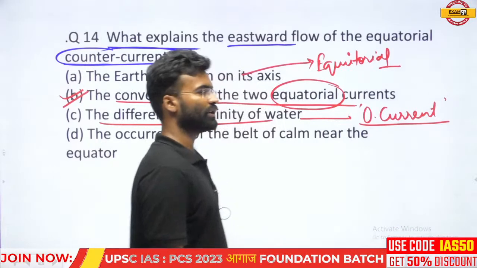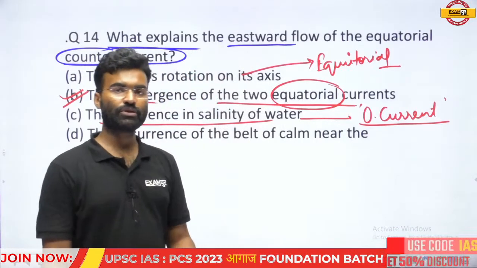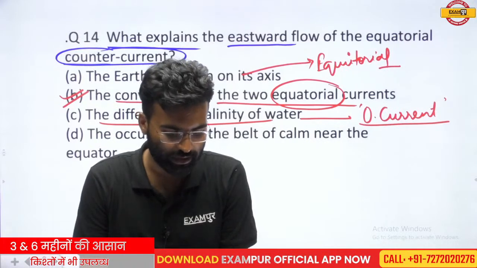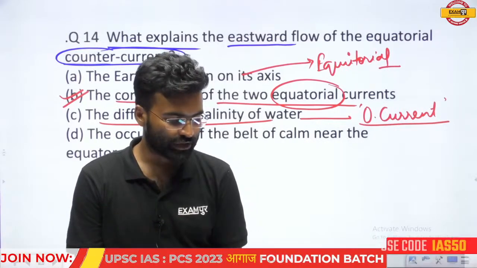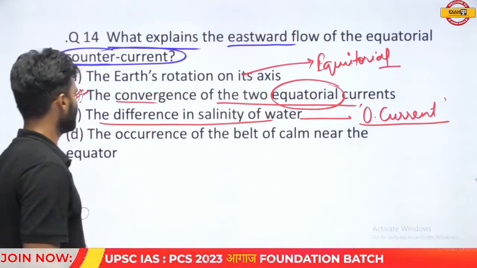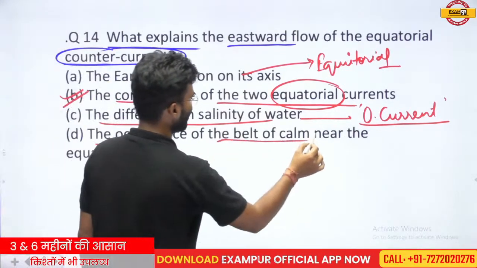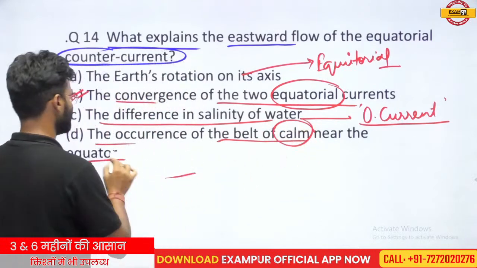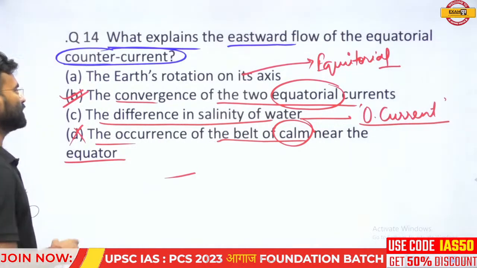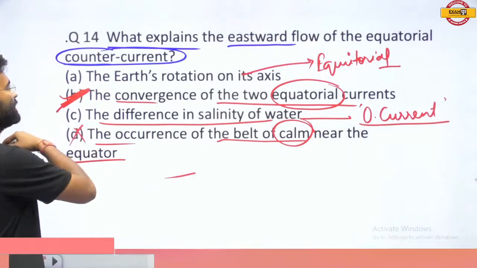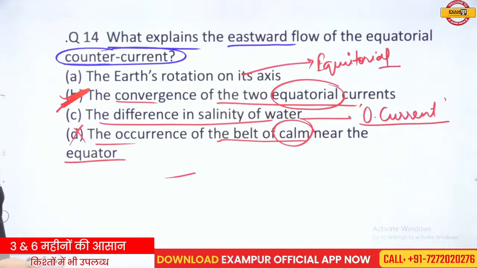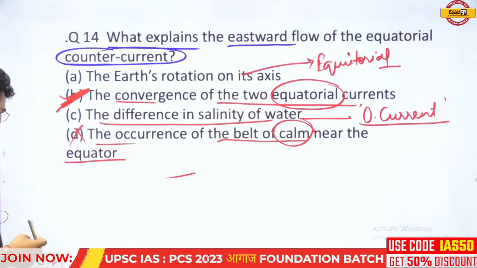So in general, the salinity difference is responsible for the formation of general oceanic currents, not for the equatorial current and the counter equatorial current. The occurrence of the belt of calm near the equator does not have any relation with the current. So the correct answer of this question is B.